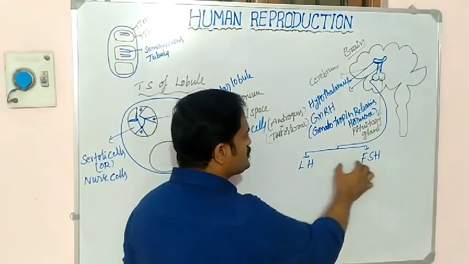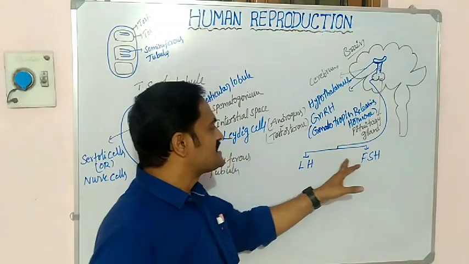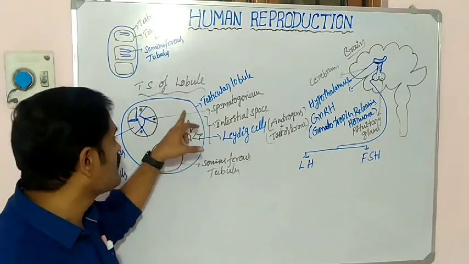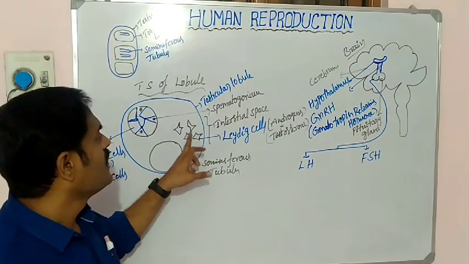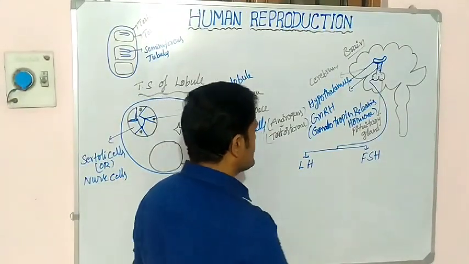These two hormones stimulate some important cells which are present in the testicular lobule. What is their function?